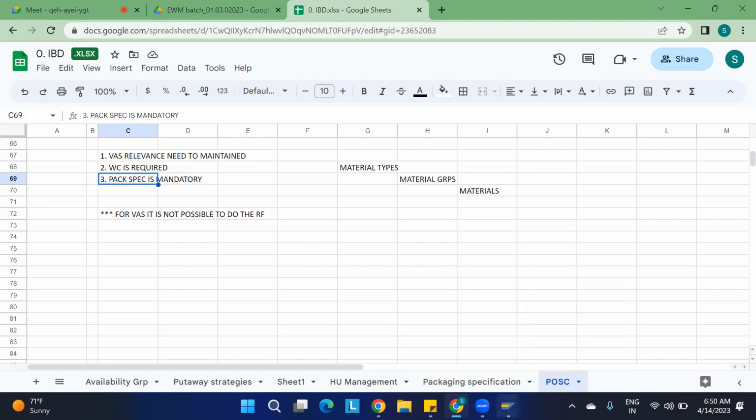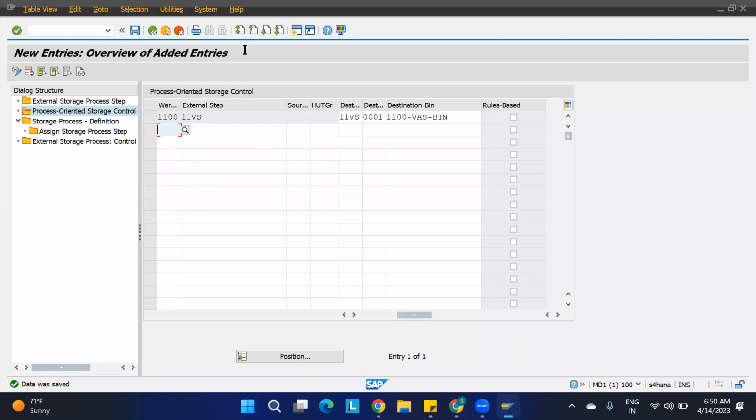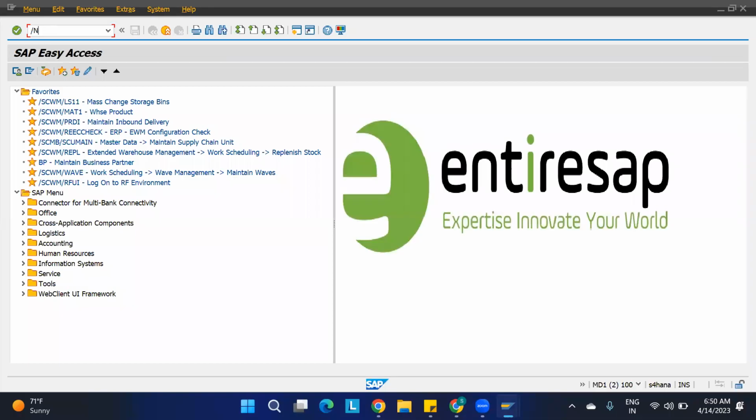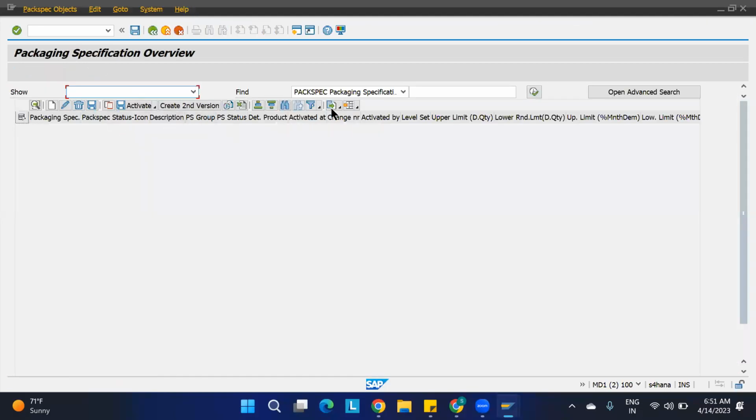I will go to SAP, where we're going to see that pack spec. The T code is /n/scwm. You want to go for the path, or is it okay for you? Pack spec, we're going to use this transaction. Here we are maintaining our pack spec. For material 1 it is already there. Just check what is there.